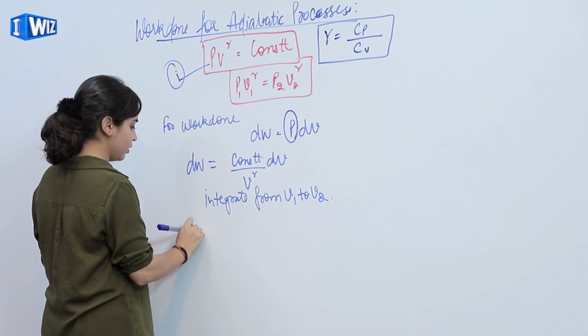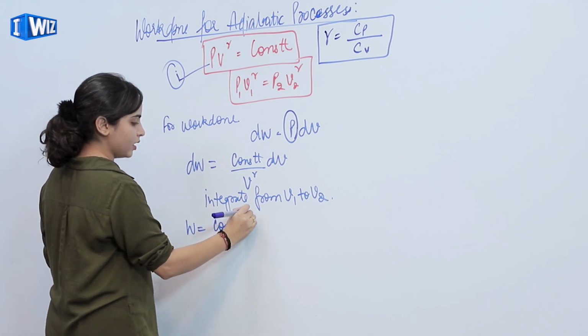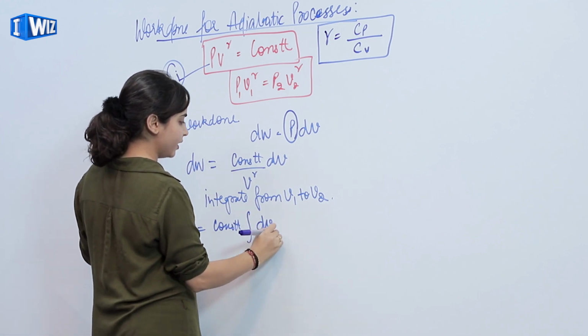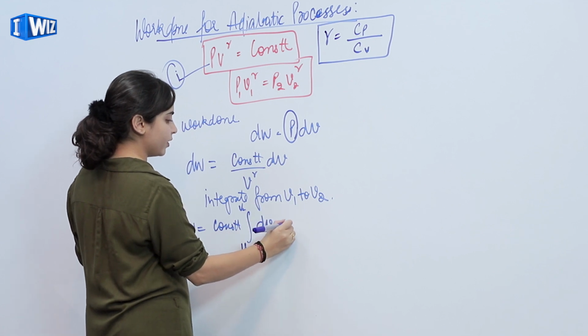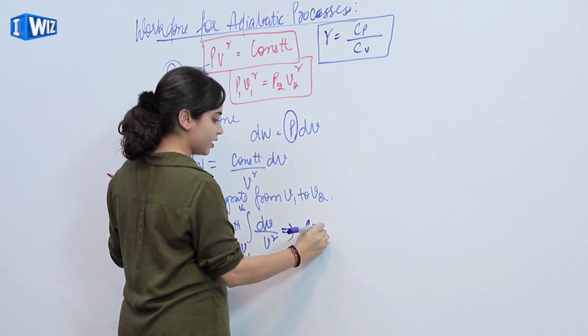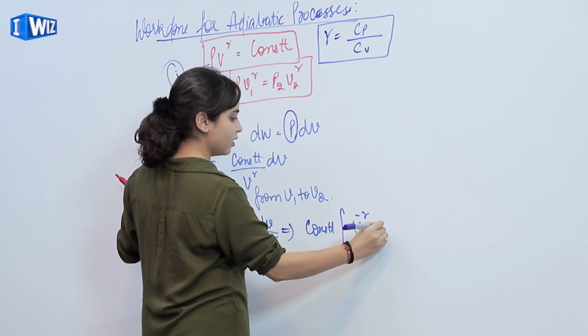So W is equal to constant times integration of dV upon V^gamma from V1 to V2. We can write it as constant times V^(-gamma) dV.